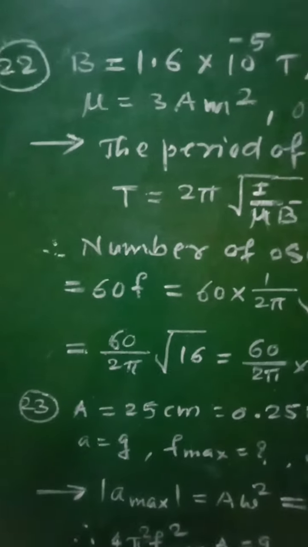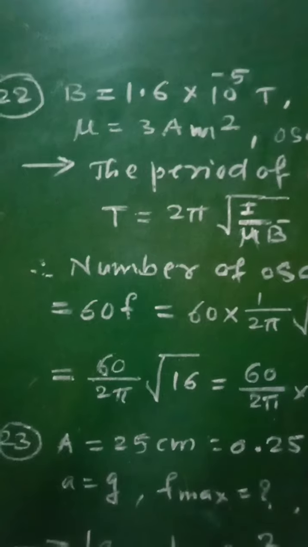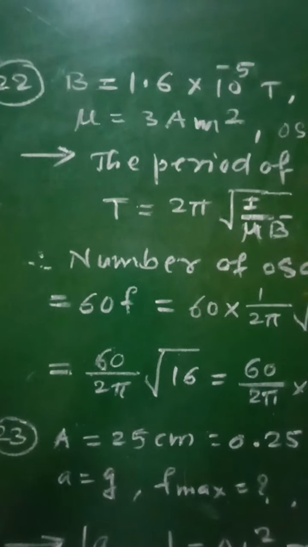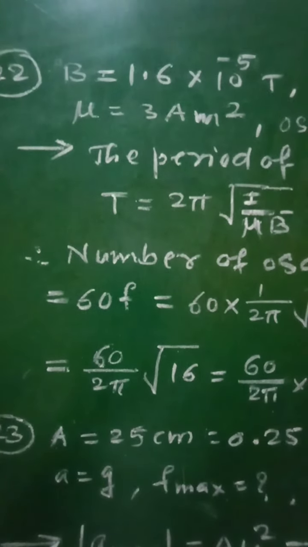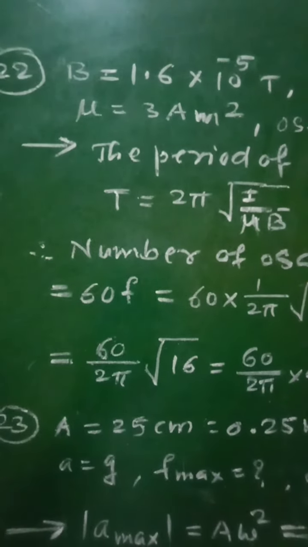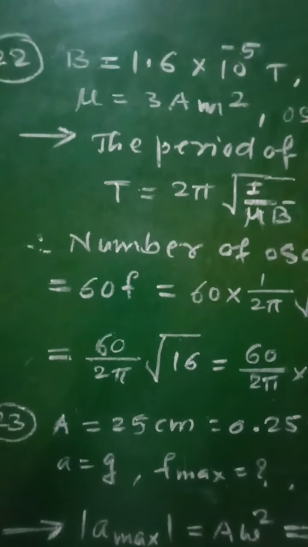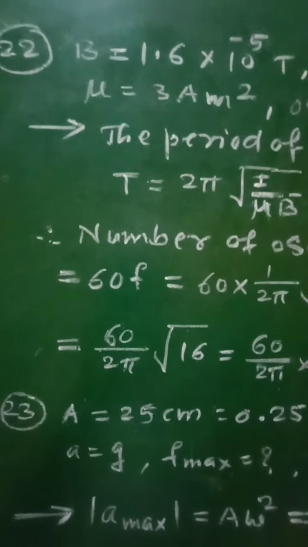Now let us see numerical number 22. In that numerical 22, it is given that find the number of oscillations performed per minute by a magnet which is vibrating in the plane of uniform field of 1.6 into 10 raised to minus 5 Weber per meter square or Tesla.